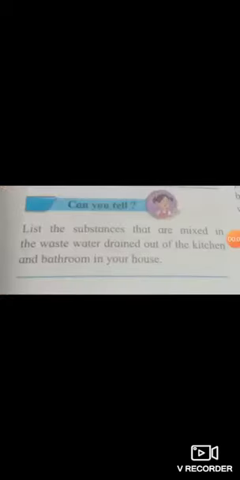So such kind of water is called polluted water, and things like mud, chemicals, oil, plastic, all these cause pollution of water. So can you list the substances that are mixed in the waste water drained out of the kitchen and the bathroom in your house? Behind your house you will have a drainage system, like a canal, from where the waste water goes.